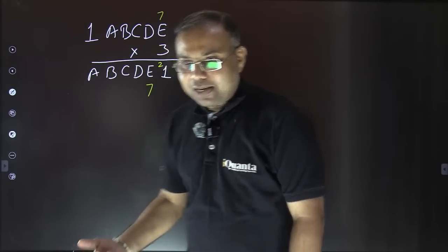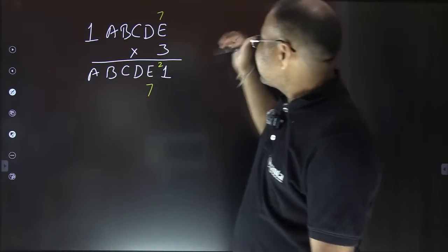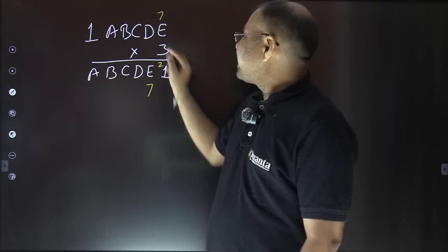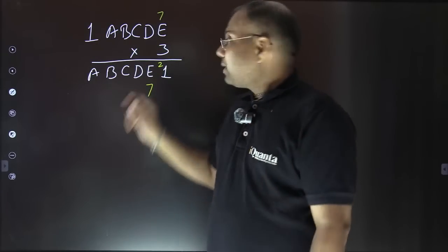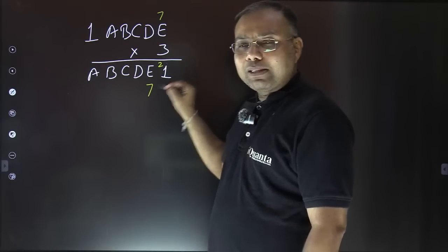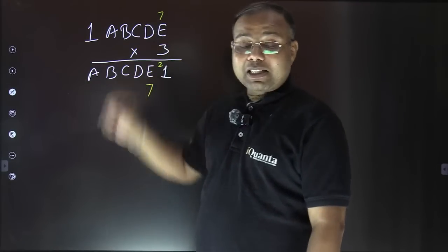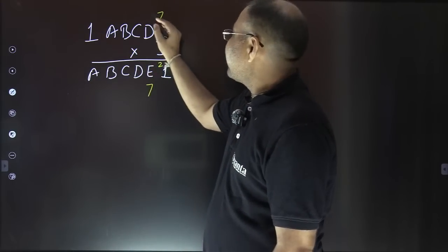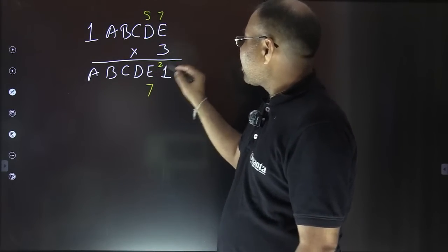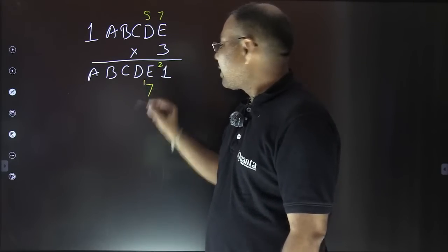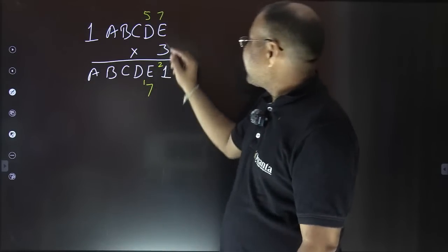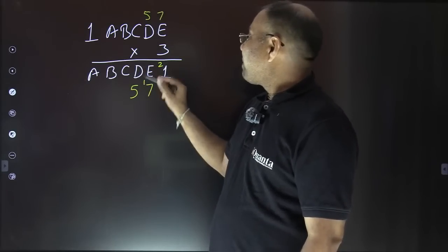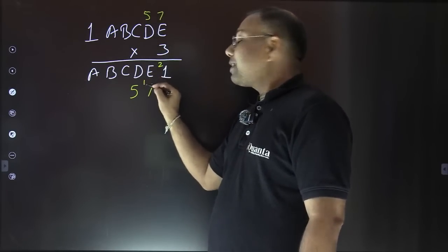Fine. So proceeding the same way. Yes, that's perfectly fine. So 3 times D plus 2 ends in 7. That means 3 times D must end in 5. है ना? 3 को D से multiply करूंगा और 2 add करूंगा, then it will end in 7. That means 3 into D must end in 5. Now 3 को किससे multiply करूं कि 5 में end करे? 5 only, right? So 3 5s are 15. 15 plus 2, 17 का 7 and 1 carry. I hope it is perfectly fine, right? Now the same way D is 5, so this D is also 5, and this D is being obtained by multiplying 3 with C and adding this carry of 1.